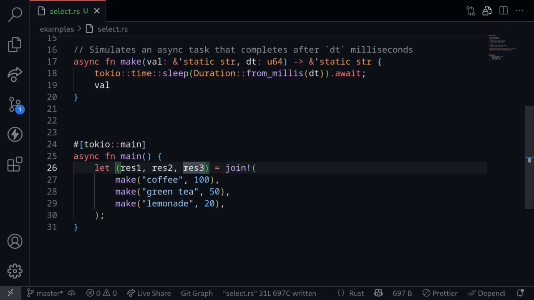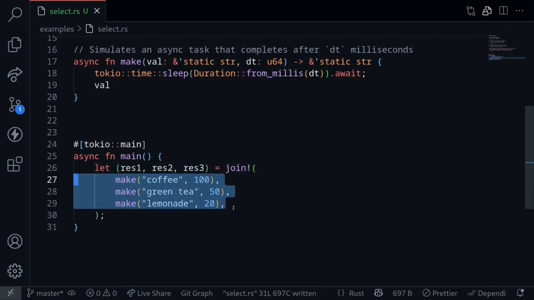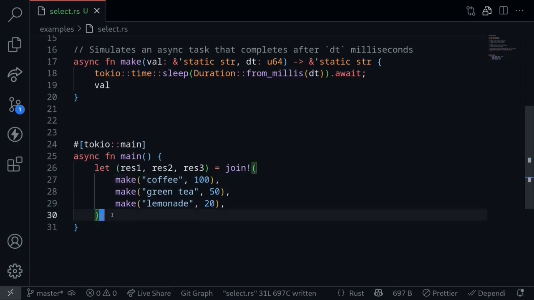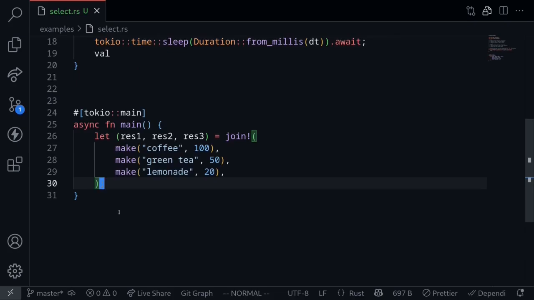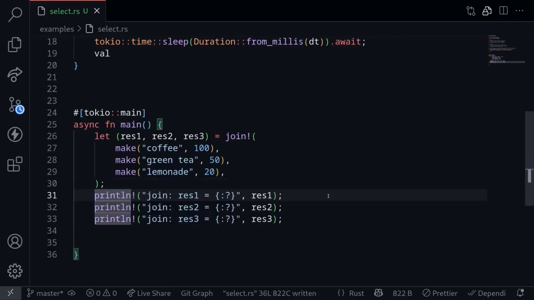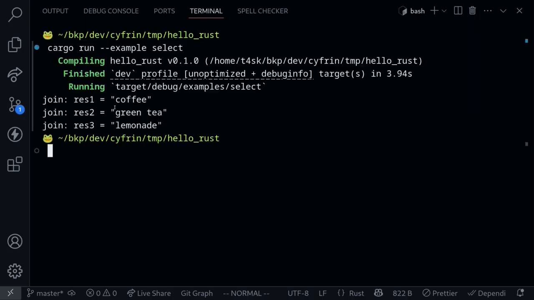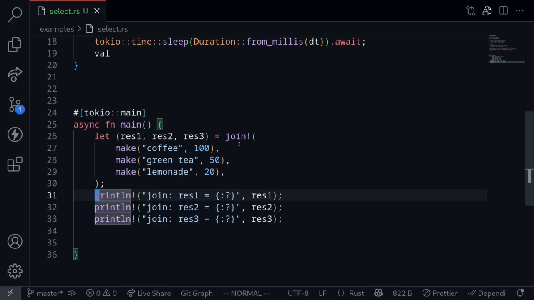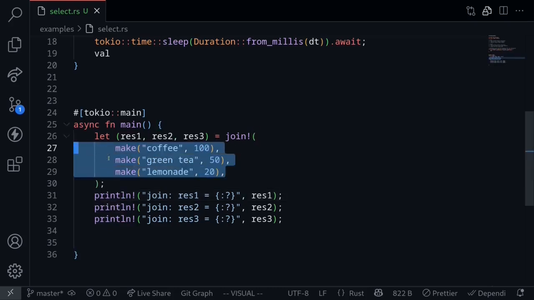The join macro will return the three results after all of these are done executing. The future that takes the longest to execute is coffee, which takes 100 milliseconds. We can expect that the result will be returned after 100 milliseconds has elapsed. Let's print these results out and then execute the code. And then we get our results: coffee, green tea, and lemonade. So the join macro returns the results when all of the futures are done executing.